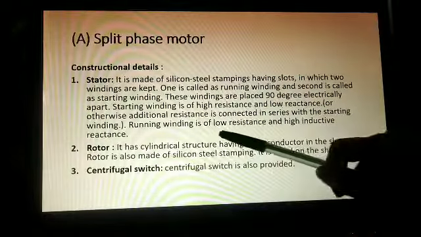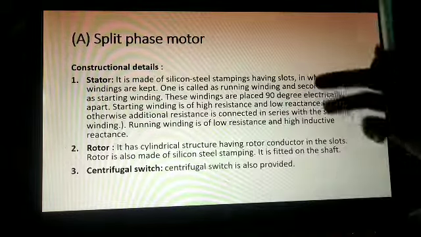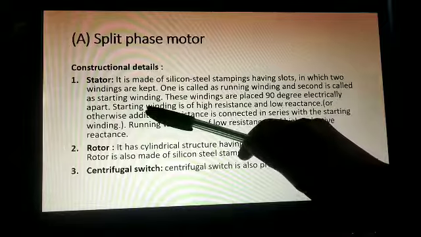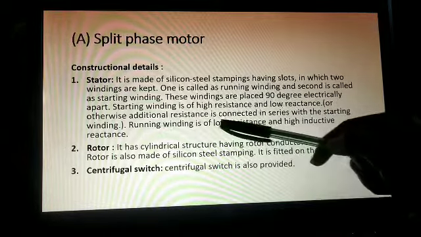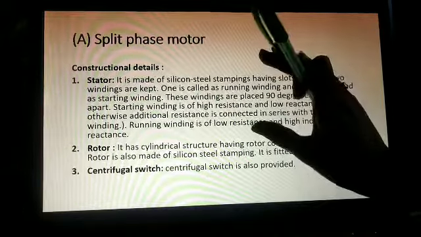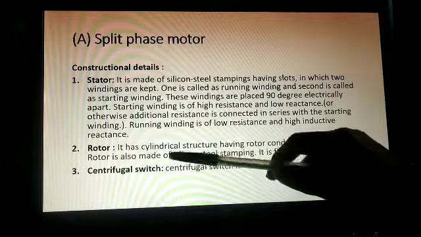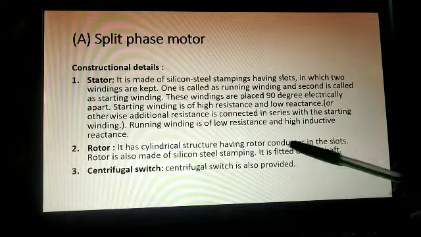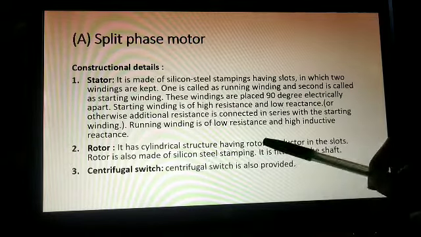The running winding is of low resistance and high inductive reactance. This is just opposite to this. The starting winding is high resistance and low reactance, and the running winding is low resistance and high inductive reactance. So this is about the construction. Now the rotor. The rotor has a cylindrical structure having rotor conductors in the slots. The rotor is made of silicon steel stamping. It is fitted on the shaft.